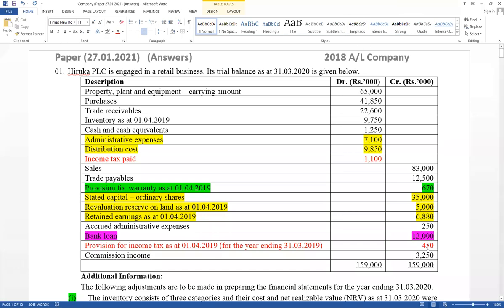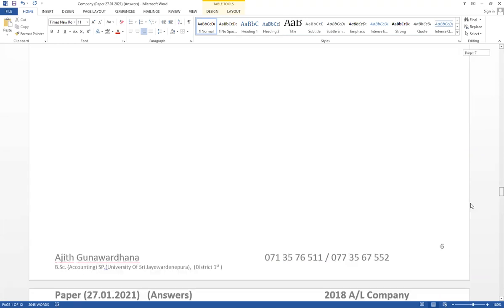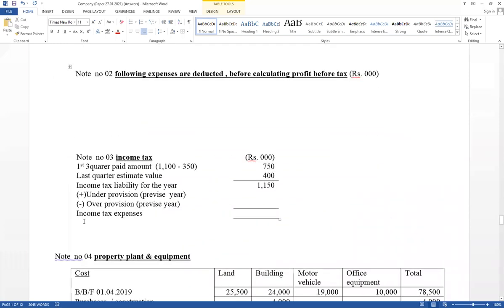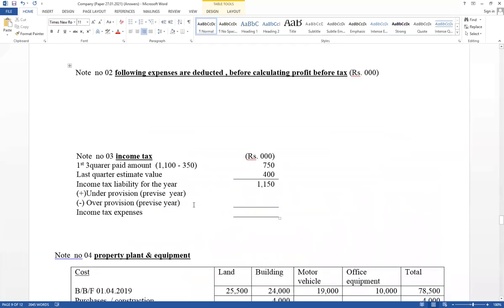If it is over provision, that value should be deducted. Therefore, over provision 100 within brackets.